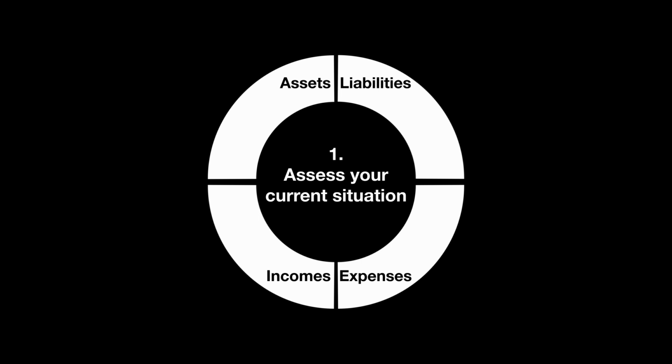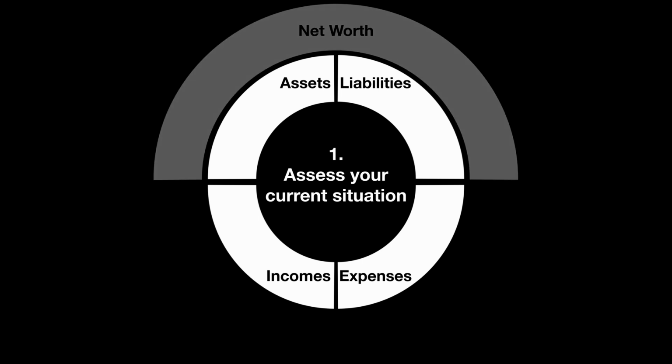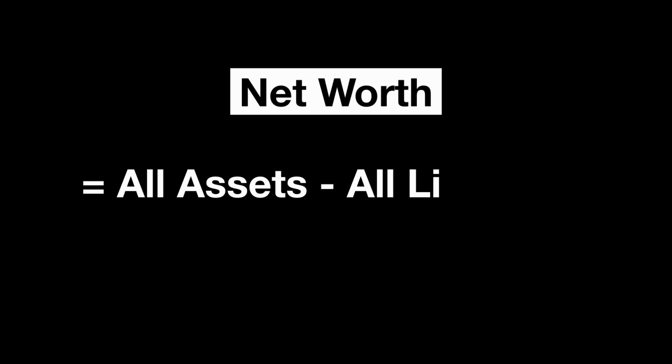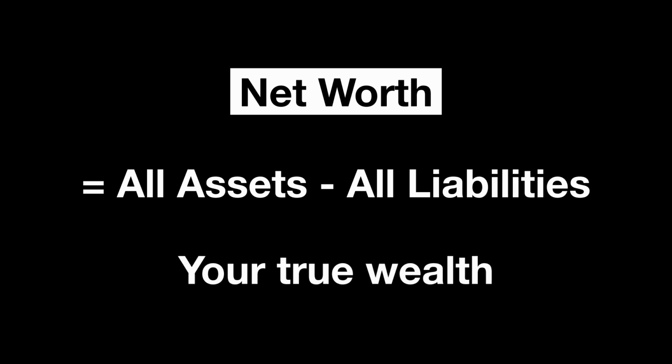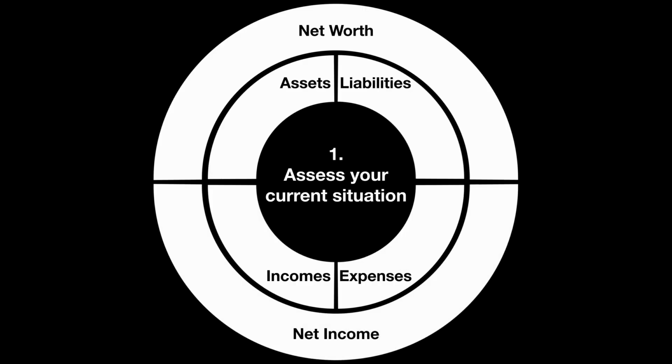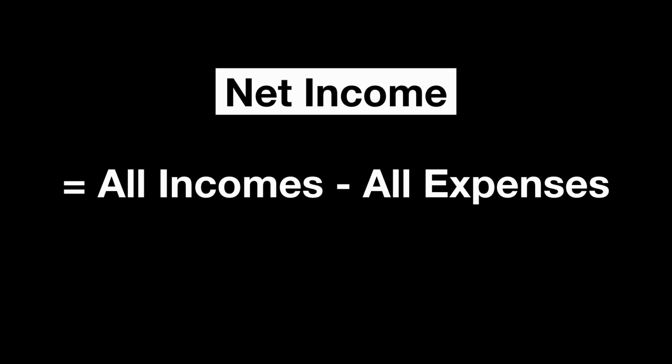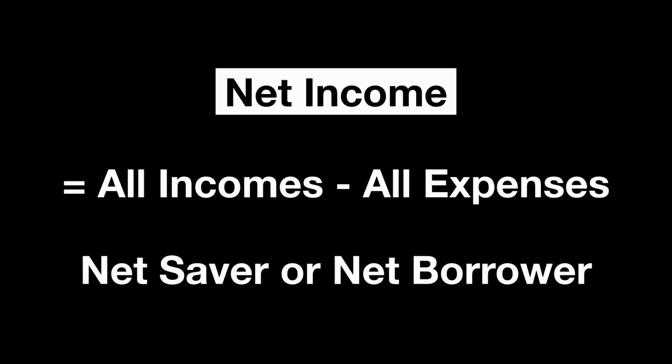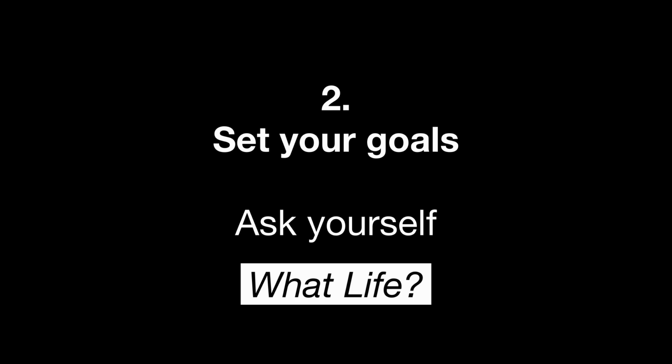Via these 4 things, you can calculate 2 data points. Your net worth: it's all your assets minus all your liabilities and tells you your true wealth. And your net income: it's all your incomes minus all your expenses and tells you if you're a net saver or a net borrower.